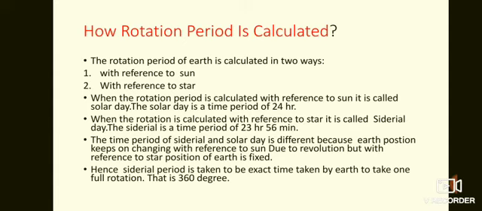The time periods of the sidereal and solar day are different because the earth's position keeps on changing with reference to the sun, whereas the earth's position is fixed with reference to the star. That's why 23 hours 56 minutes is taken as the exact time taken by the earth to give one rotation.